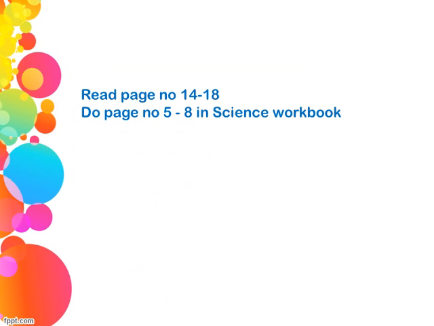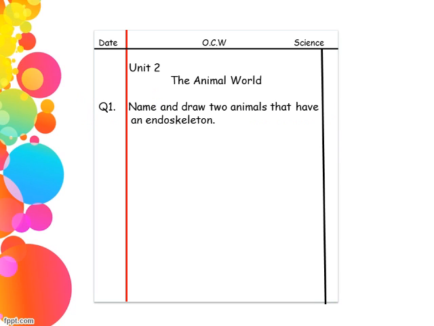This is your home task. You will read page number 14 to 18 and you will solve page number 5, 6, 7 and 8 in your science workbook. This is your written work. You will do it in your neat notebook. Your assessment will be based on it. First you will mention unit 2, animal world.